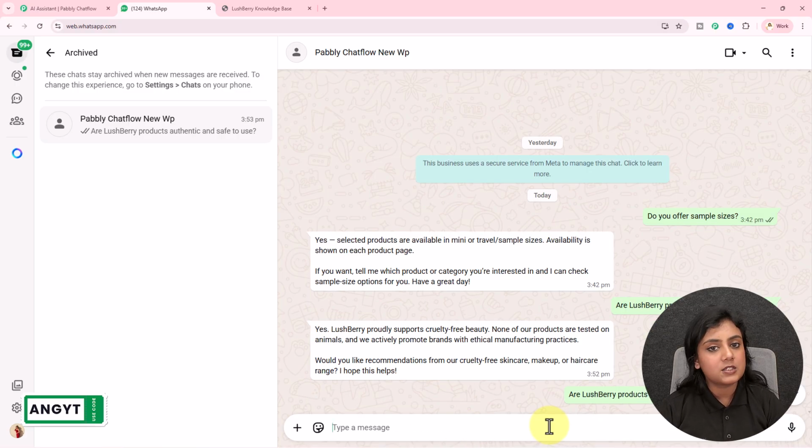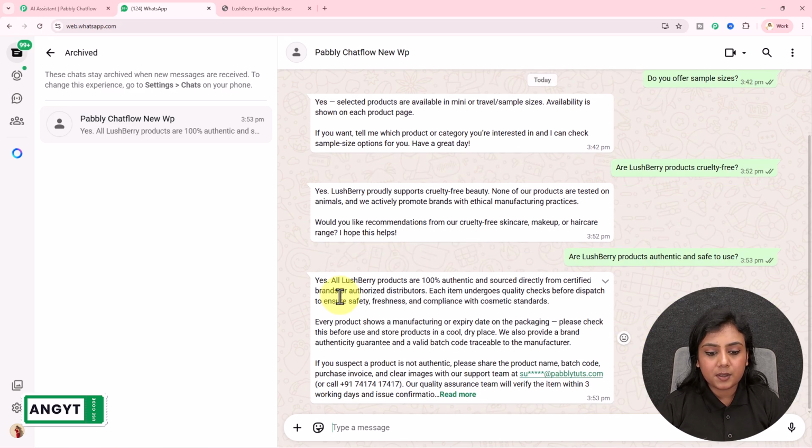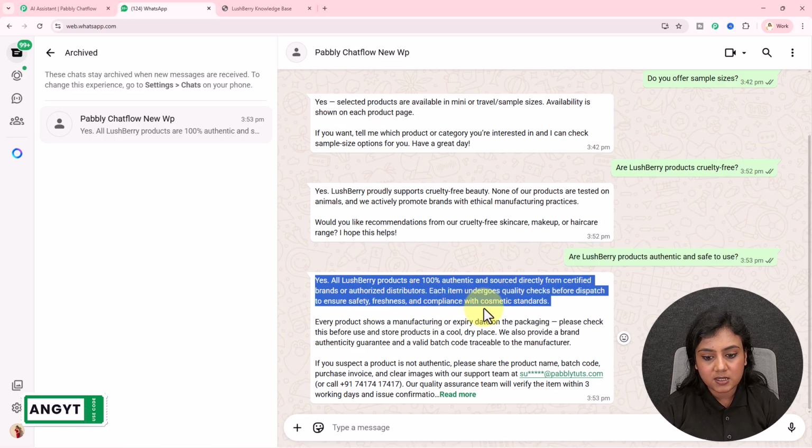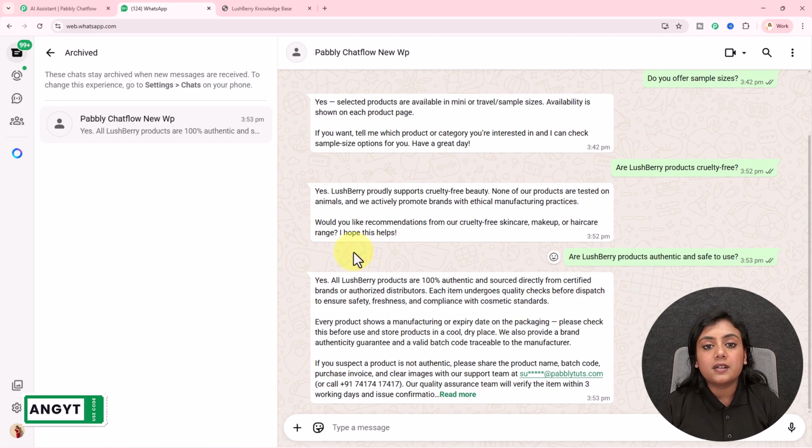Okay. So this is the last question that I'll be asking towards this AI assistant. And I've received the reply. Yes, all Lushberry products are 100% authentic and sourced directly from certified brands and authorized distributors. Each item undergoes quality checks before dispatch and ensures safety, freshness, and compliance with cosmetic standards. You can see right over here, this bot is auto-replying to all my queries.